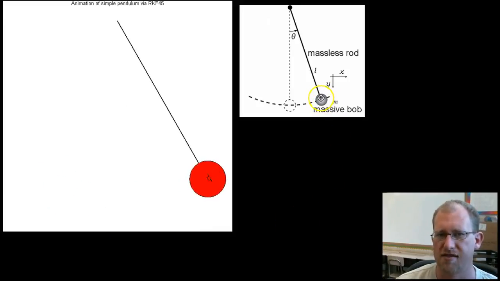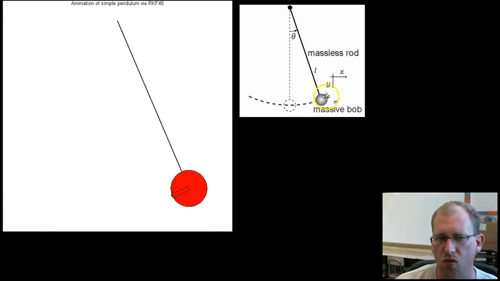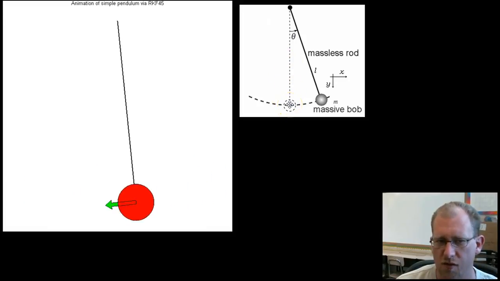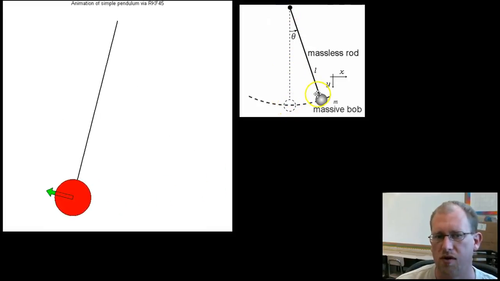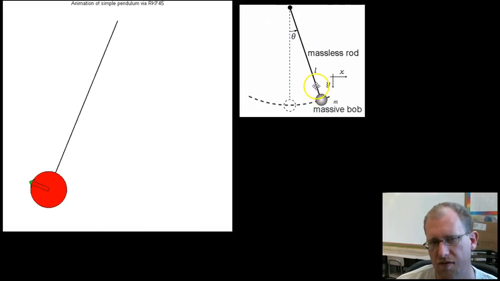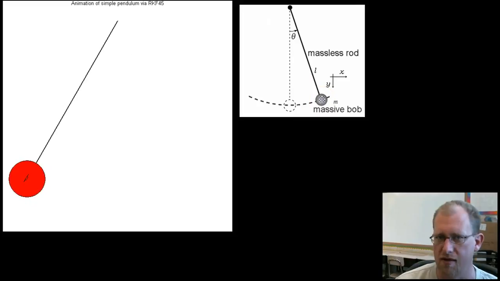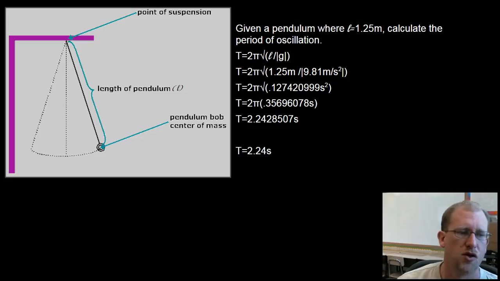This is where all the mass is, on a massless rod or a massless string, and we look at L as the distance from its center of mass to its support. Not the distance of the bar itself, but the distance to the center of mass is what we need. Okay, so let's do some math.